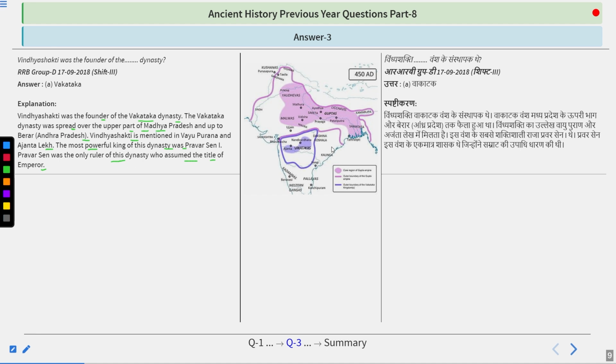So remember, they were contemporary of the Gupta Empire, and the Vakataka dynasty particularly ruled over this area. Later in time, the Gupta Empire also got control of Ujjain. That is why the capital of the Gupta Empire earlier was Patliputra, and later during the time of Chandragupta II it was Ujjain. So for now, remember, Vindhya Shakti was the founder of Vakataka.